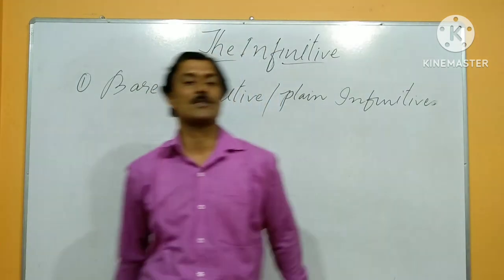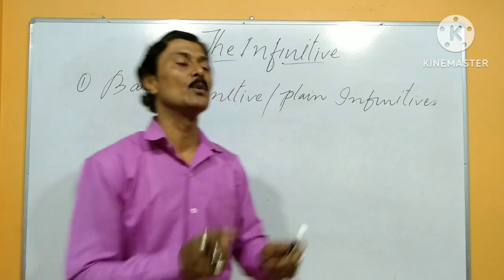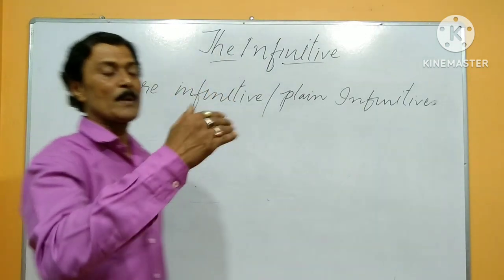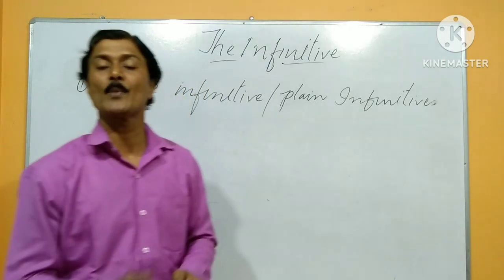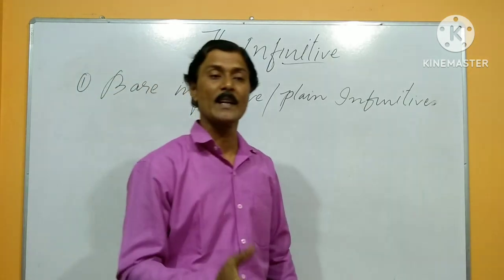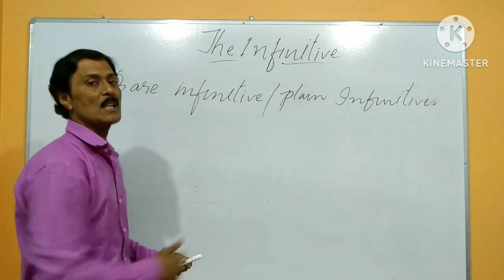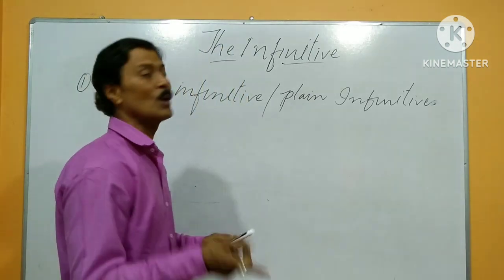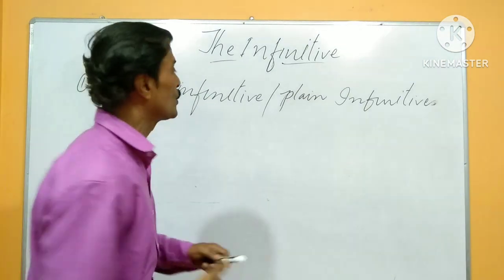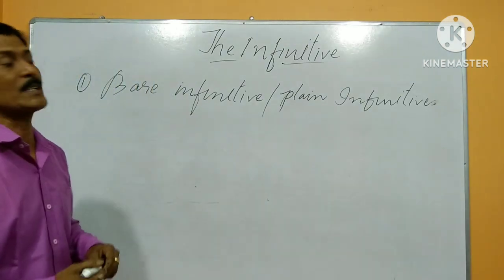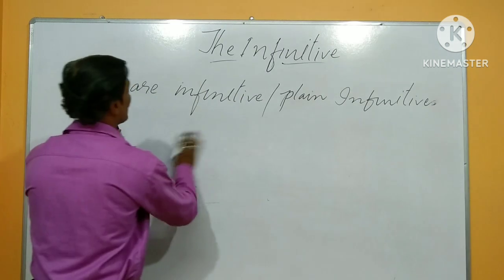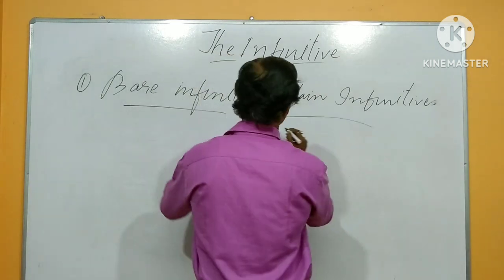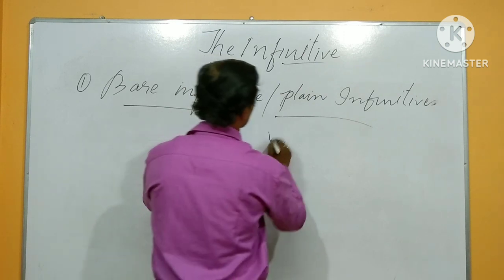There are two terms. We use to before the present form of the verb as an infinitive, but we don't use to before the verb in this case. Without to is called the bare infinitive. What is the rule of the bare infinitive?